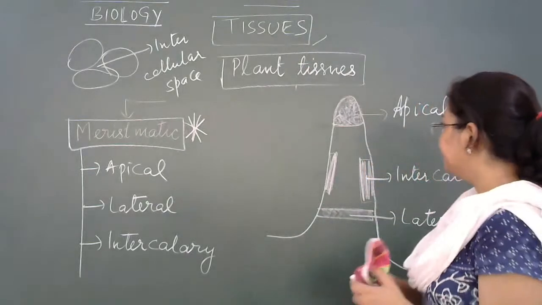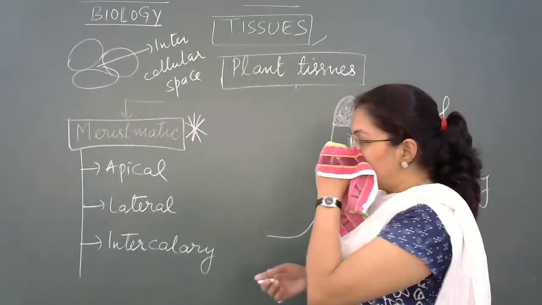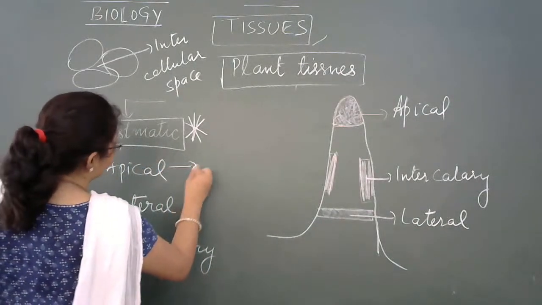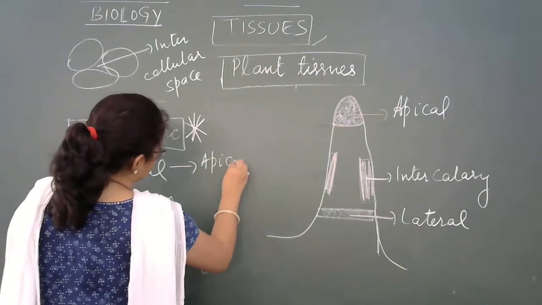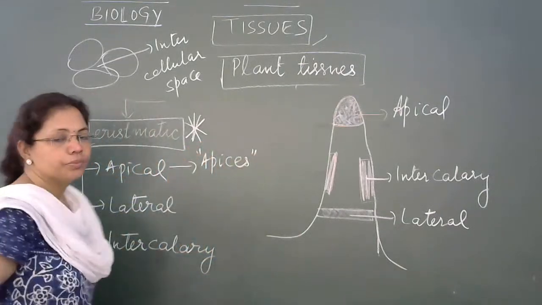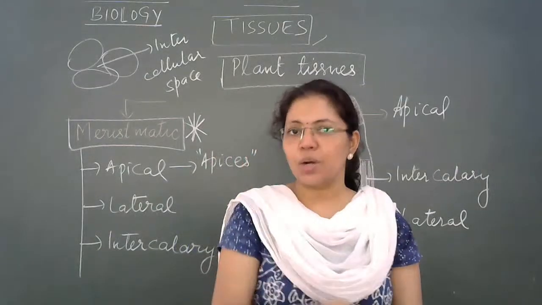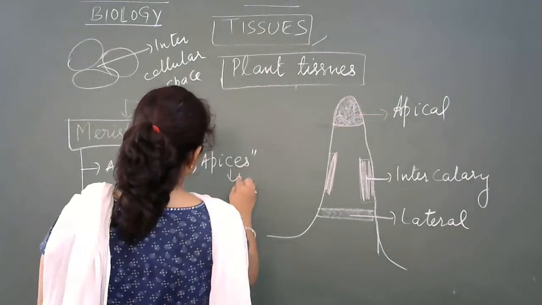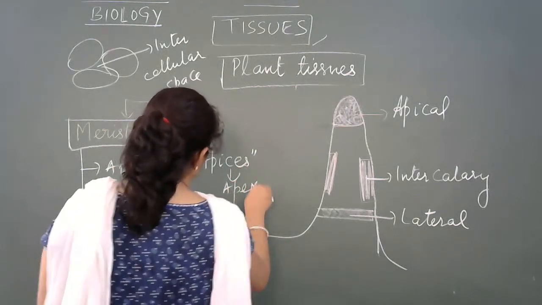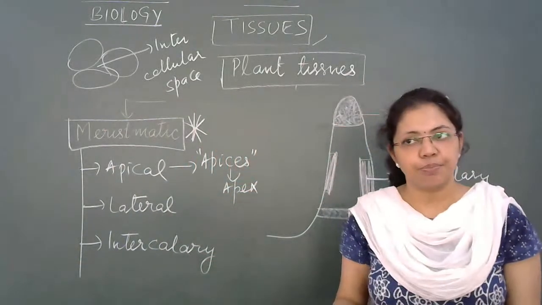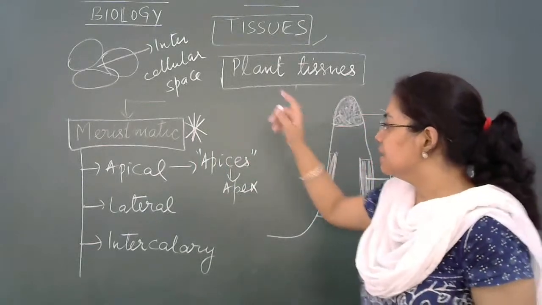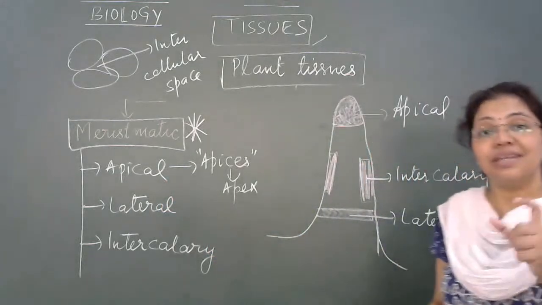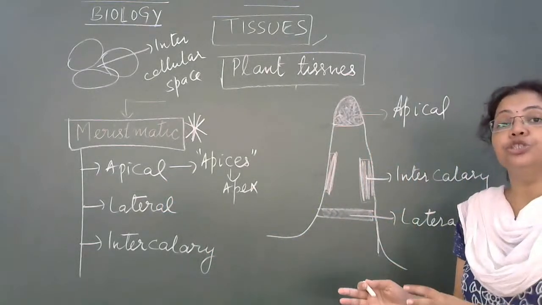Now the first one is apical meristem. The term apical we have gained from the word apices. Apices is the plural of the term apex, right? Apex means tip. So this apical meristem is found at the tips of root and shoot.